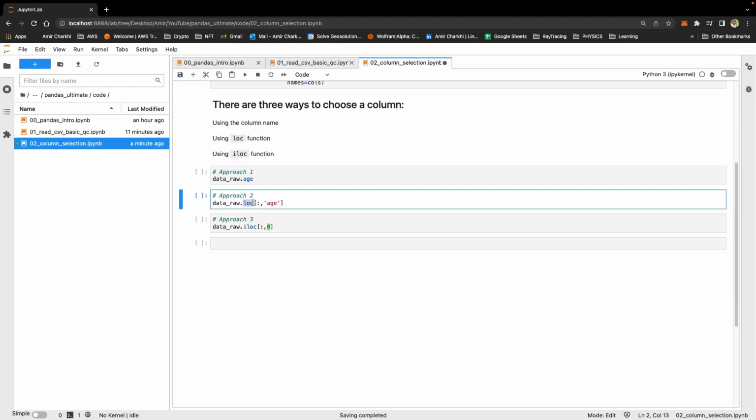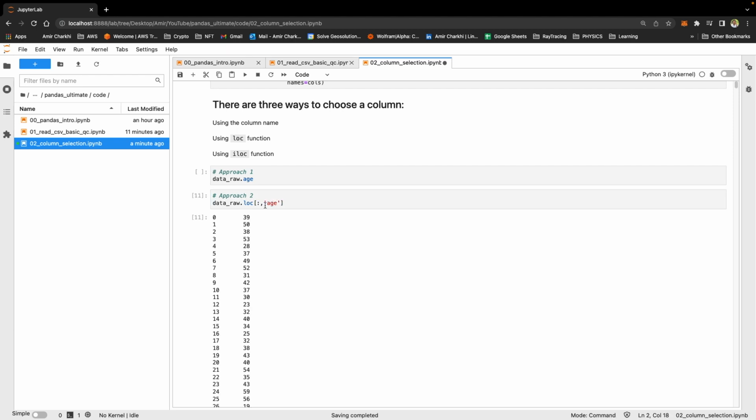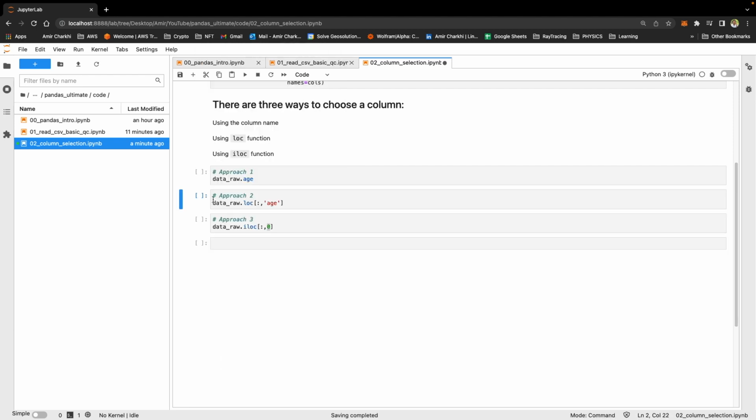Approach 2, using the loc function. If I wanted you to remember one thing about the loc function, it is that it works with labels, the names of the columns. What I'm doing here, my data frame, loc function, I want all rows for column age. If I run it, it will print it all. Let me clear the outputs.